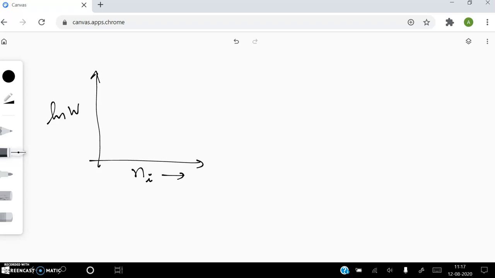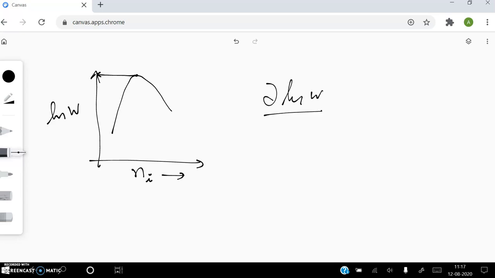If you plot, you will get a curve. The point where ln W is maximum will give you the most probable macro state. But for this, you need not find the number of particles in each ith level of each macro state. What we can do is just differentiate.